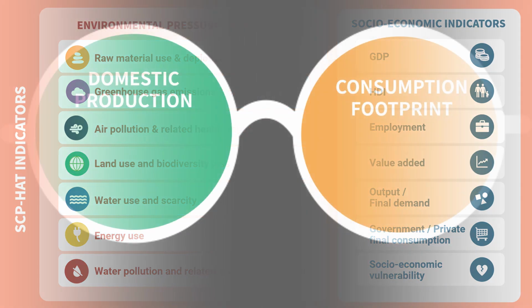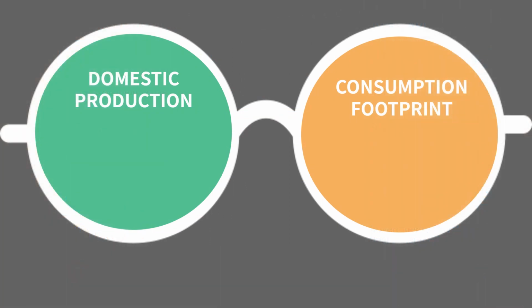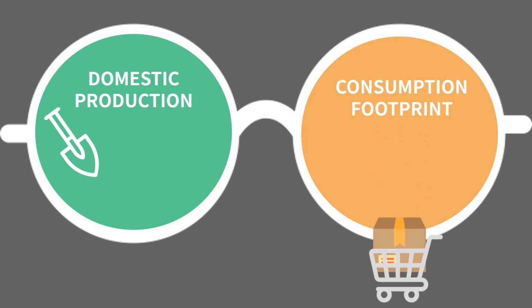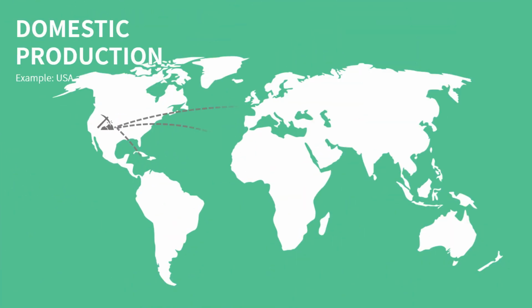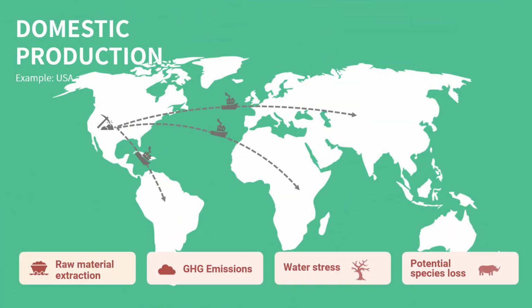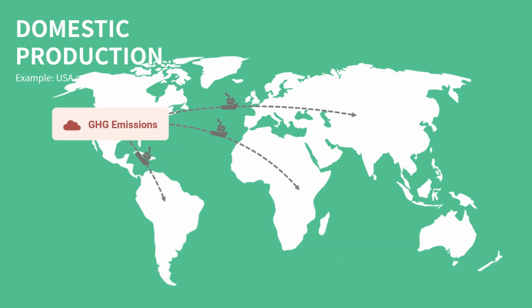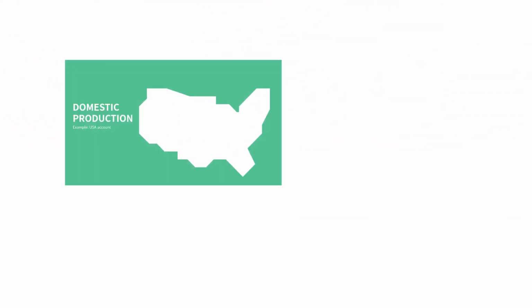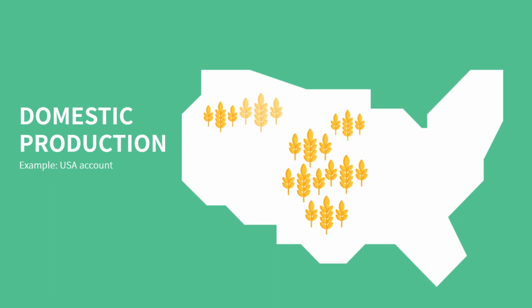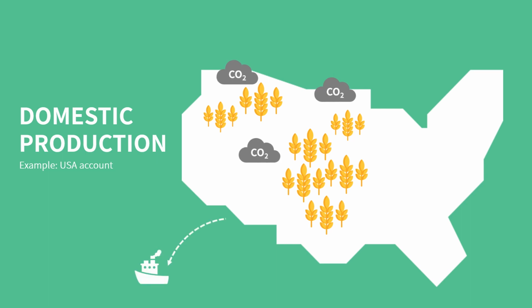SCP HAT looks at pressures and impacts of domestic production and consumption footprint. From the domestic production perspective, environmental pressures and impacts are allocated to the country where they physically occur. For example, the GHG emissions that occurred during the production of wheat in the USA are allocated to the domestic production of the USA, even if the wheat is exported.